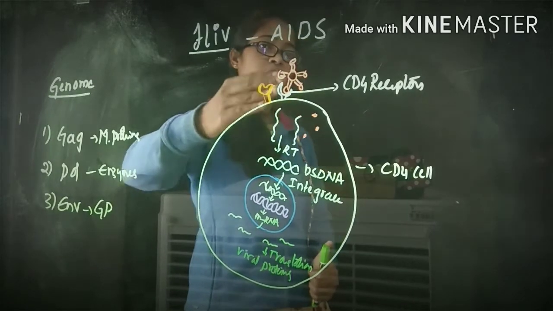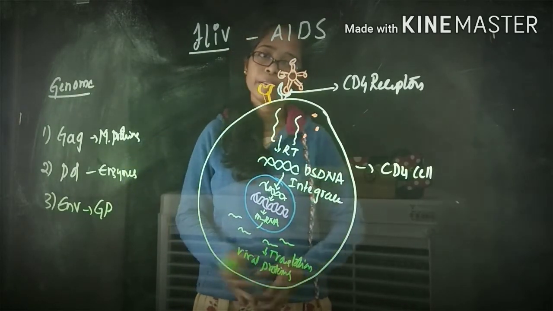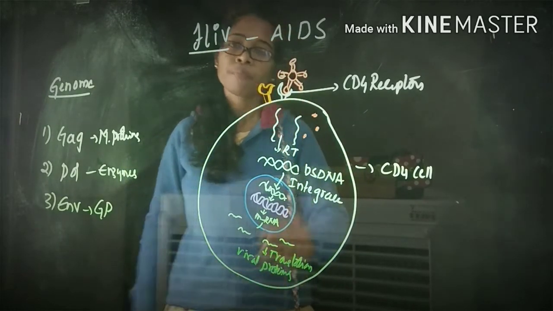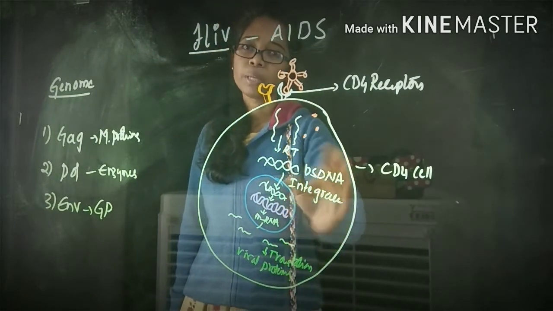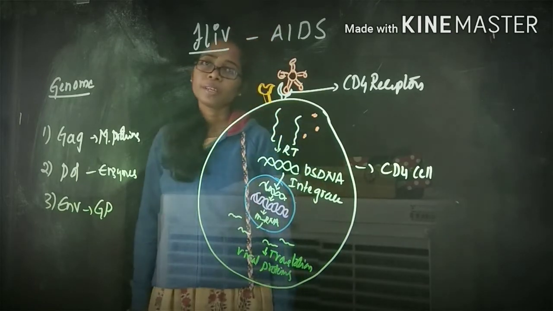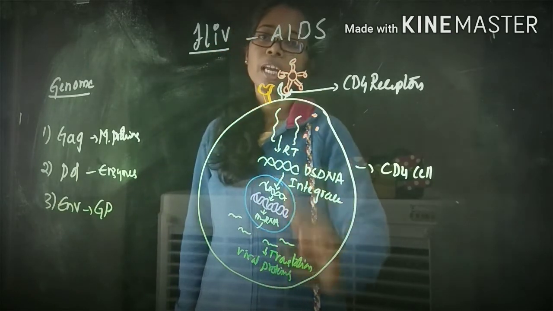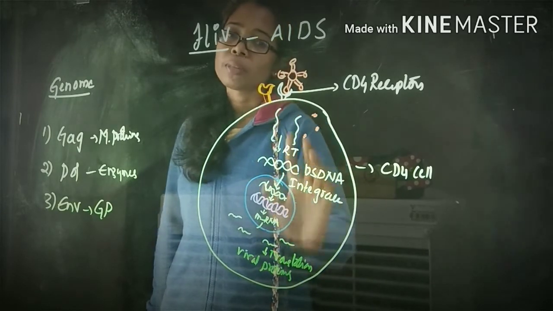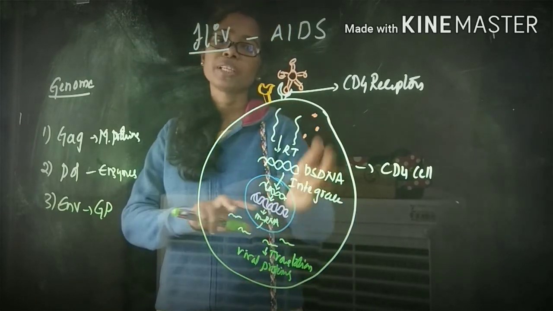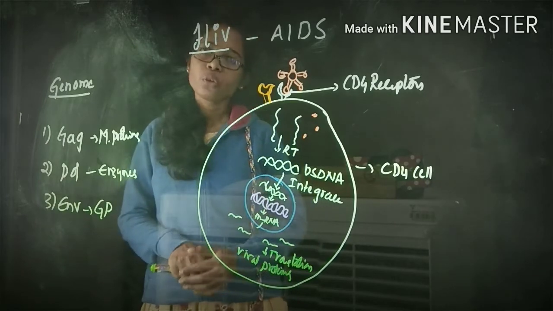See what happens. After the genetic material enters inside the CD4 cells, with the help of reverse transcriptase, that single-stranded RNA will be converted into the double-stranded DNA. Clear? Next, with the help of another enzyme, that is integrase, whatever double-stranded DNA is present will be translocated inside the nucleus.